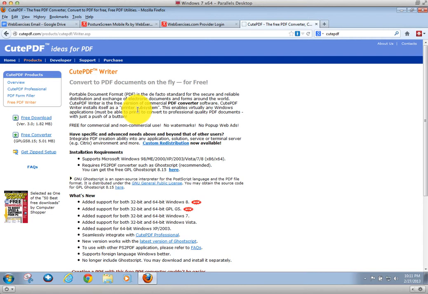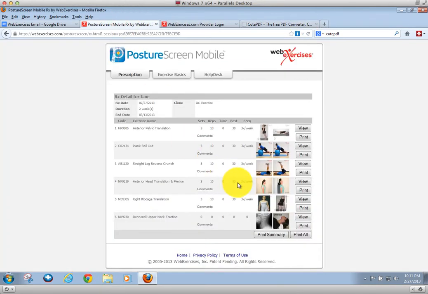Now, those Apple people out there with their Macs know that this has been a native selection for Macs for quite some time. Unfortunately, it's not the same for Windows. So just go to qtpdf.com, install the software, and you're good to go. I'm sure there are others out there, but this is one that I've used for years. Okay, next, let's go back to where we were.